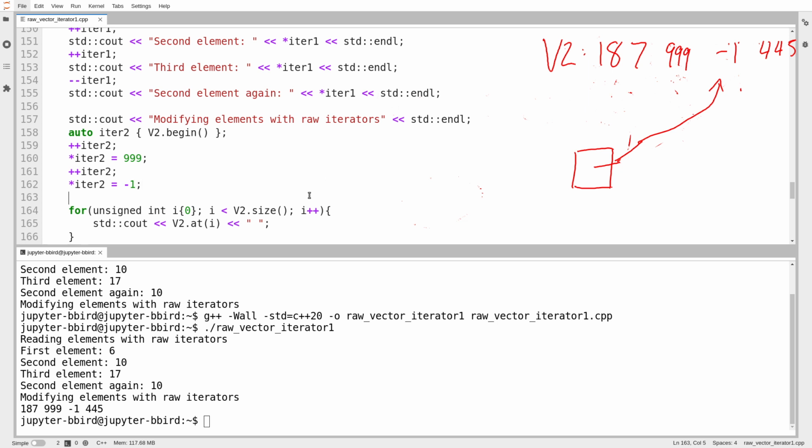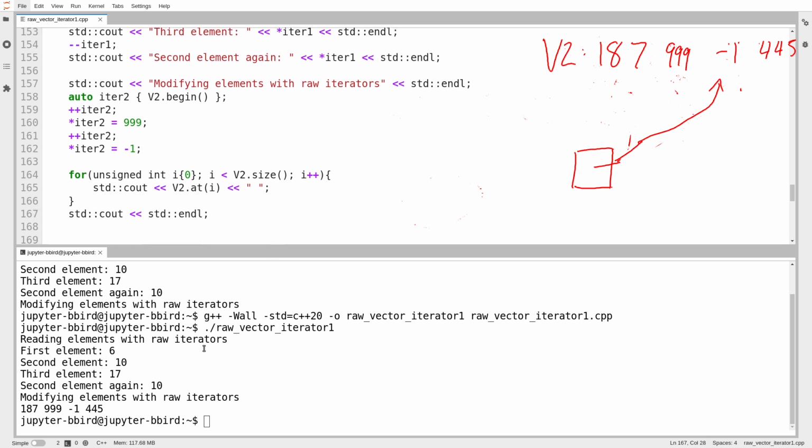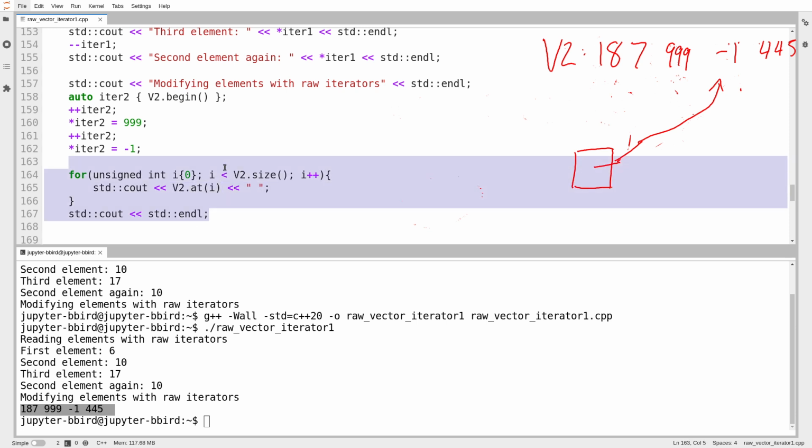We set that element to be -1. And then we print the vector out with this quick loop that I cobbled together, and we can see what gets printed is indeed what we expect. So the iterators that we've produced, we're able to create the iterator pointing at some index of the vector. We always create pointing at index 0 with .begin. We can move the iterator along, we can read elements, we can modify elements, and those modifications stick. You could also verify, if you take a look at the posted code, that you could make multiple iterators into the same vector, and those iterators are indeed independent. There's no worry about two different iterators somehow colliding with each other.